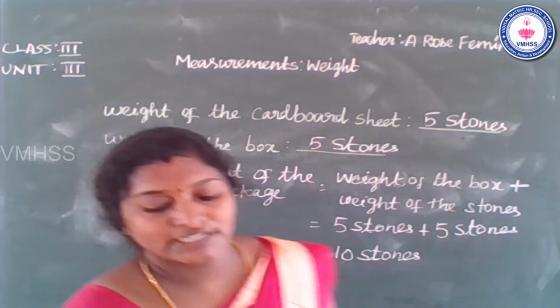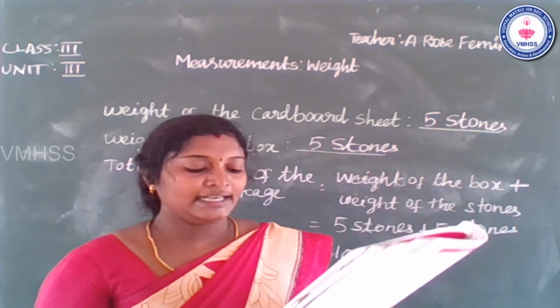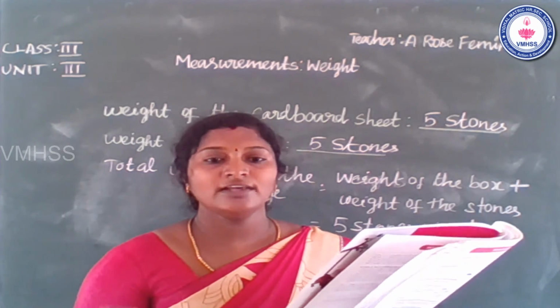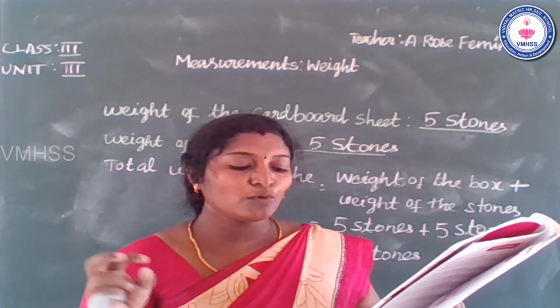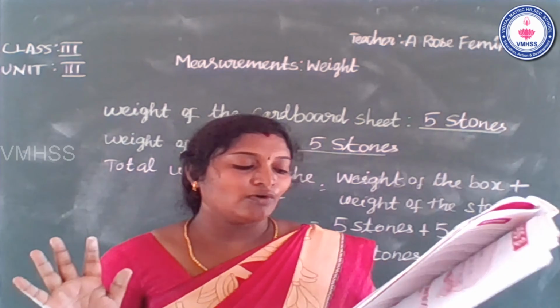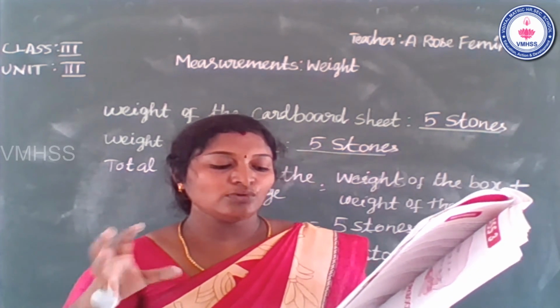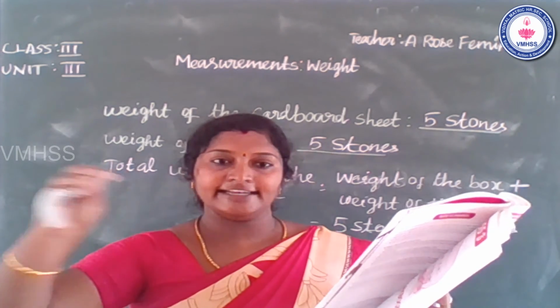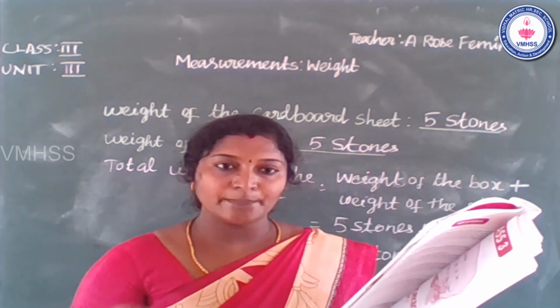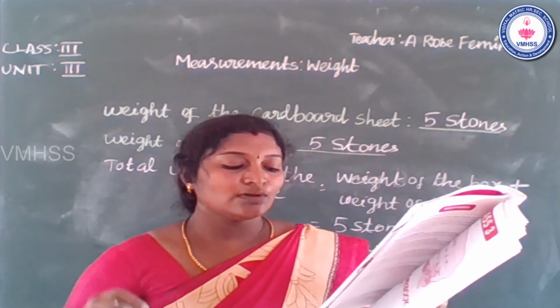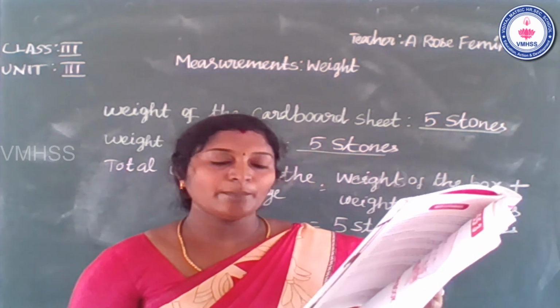Students, once again, a sheet of cardboard weighs 5 stones. It is made into a box, so 10 stones are packed in it. So what is the total weight of the package?